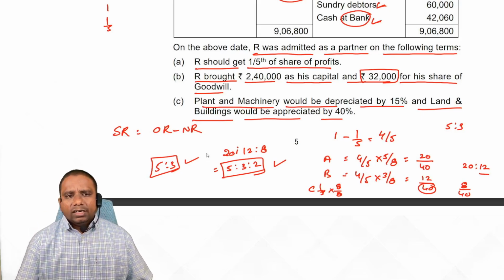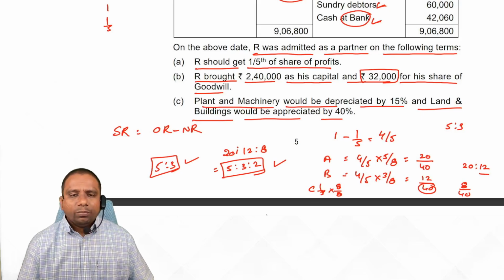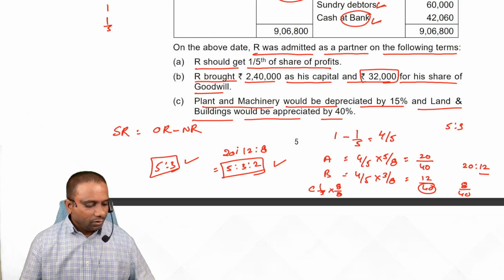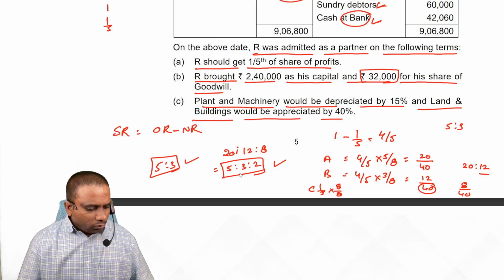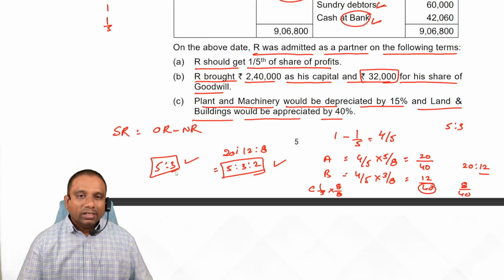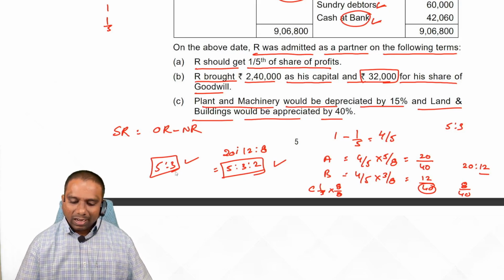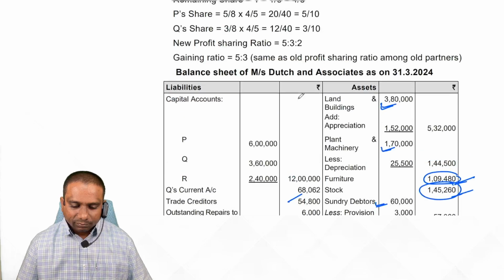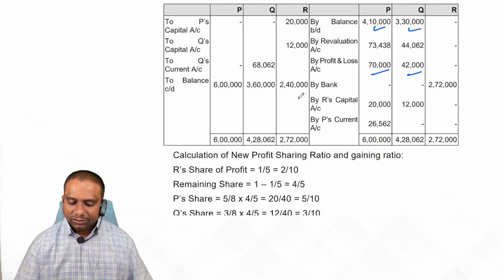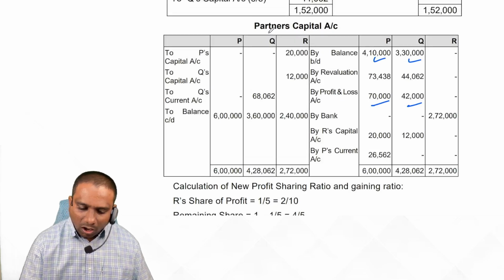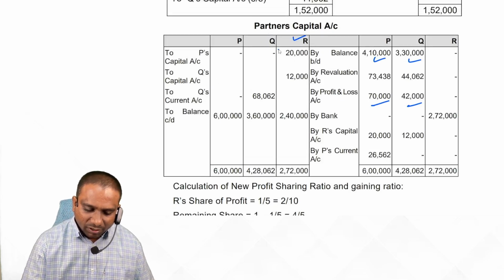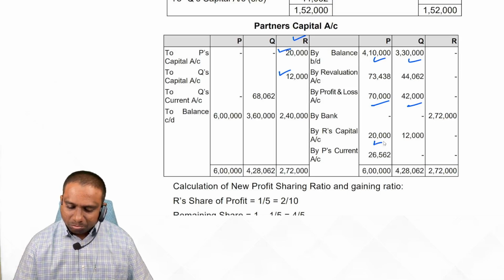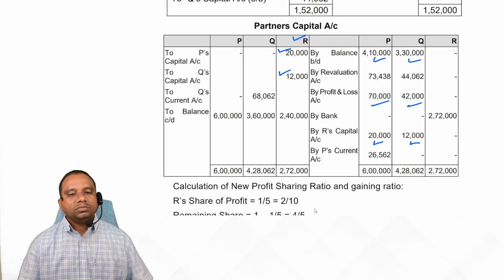R capital account debit to P capital account and Q capital account. How much? 32,000 into 5 by 8, 20,000, so 20,000 and 12,000. Observe. R capital account debit to P capital and Q capital, here 20, 12. Is it clear, students?